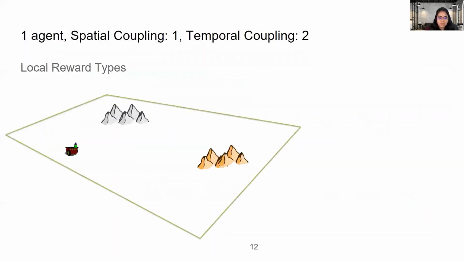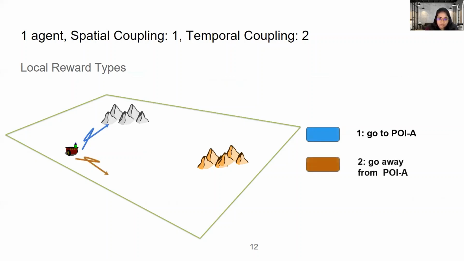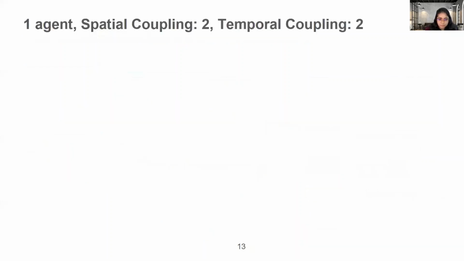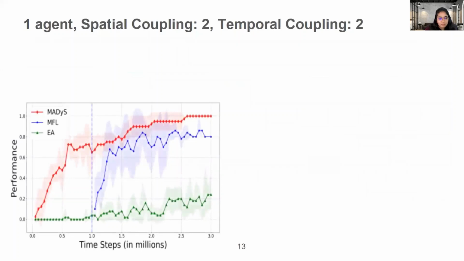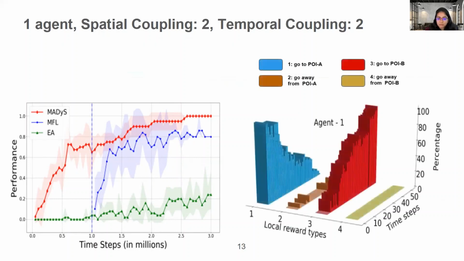Let's look at the first scenario in which we have just one agent and temporal coupling requirement is 2. And the way we define local rewards is go to POIA. So they are some distance-based proxy rewards. Go away from POIA, go to POIB, go away from POIB. And here are the results. So we see that MAEDyS outperforms MFL and CCEA significantly. And now let's look at the histogram of the reward selection.